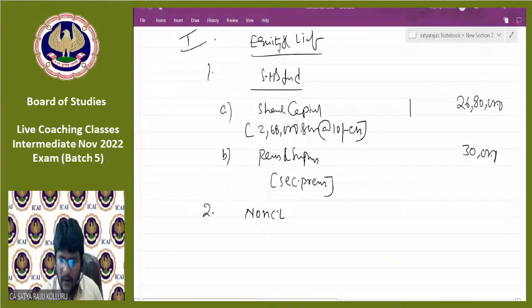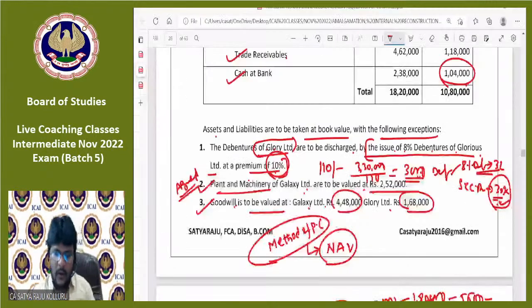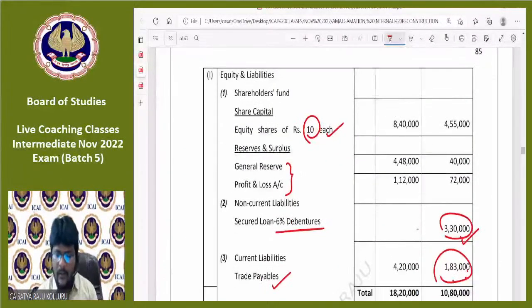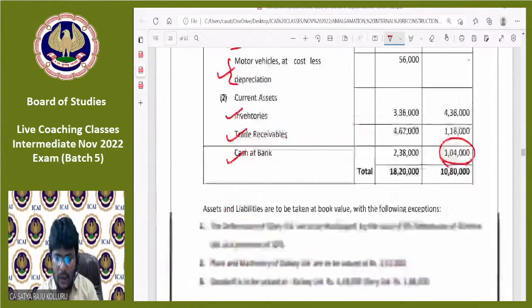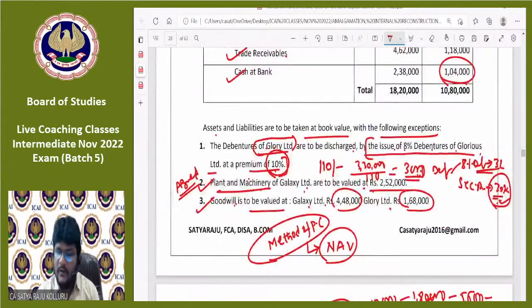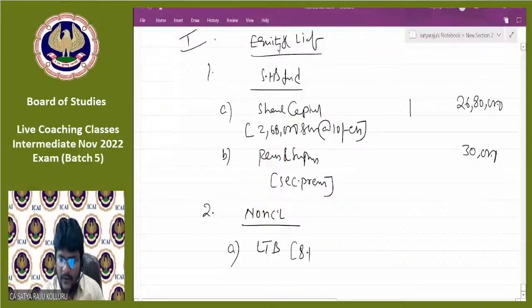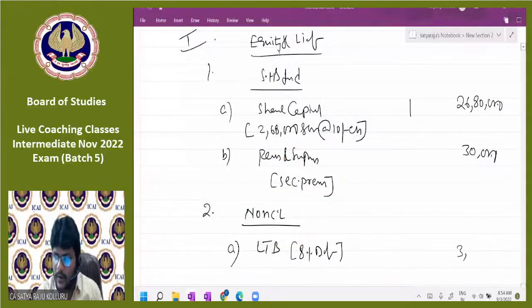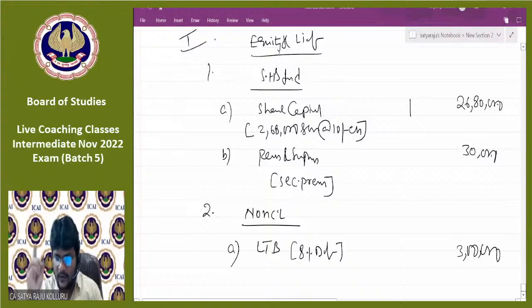Next, sir, after securities premium, that is under reserves and surplus, the next is non-current liabilities, right? Under non-current liabilities, A, long-term borrowings. Now from here, line by line addition, please all of you concentrate. For this, we are issuing our own company debentures, which are 8% debentures. So 8% debentures in bracket, just you can mention. The face value was 3 lakhs, securities premium already recorded. That's why you can only present 3 lakhs, not 3,30,000.